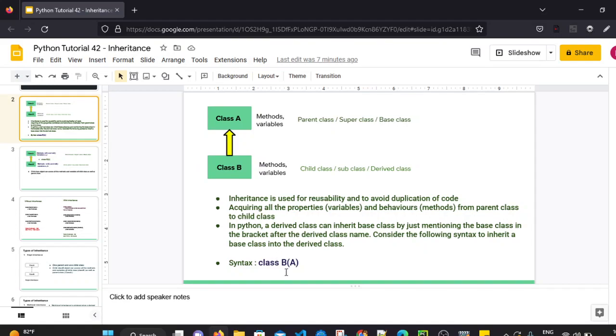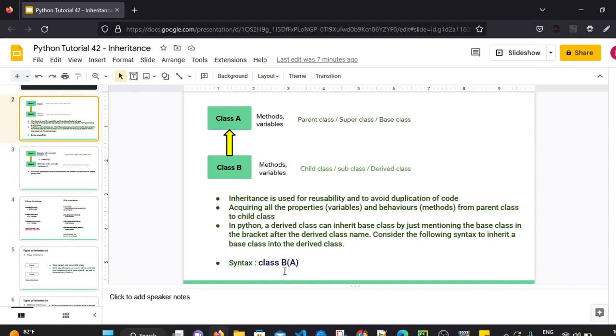We can simply write class B, and in brackets we write the parent class, that is class A. So in this way, class B becomes the child class of class A, and class B object can access all the methods and variables of class A as well. So class B object can access its own methods and variables. Along with that, it can access those from the parent class as well, that is class A here. And it mainly helps with reusability of the code and avoiding duplication of the code.